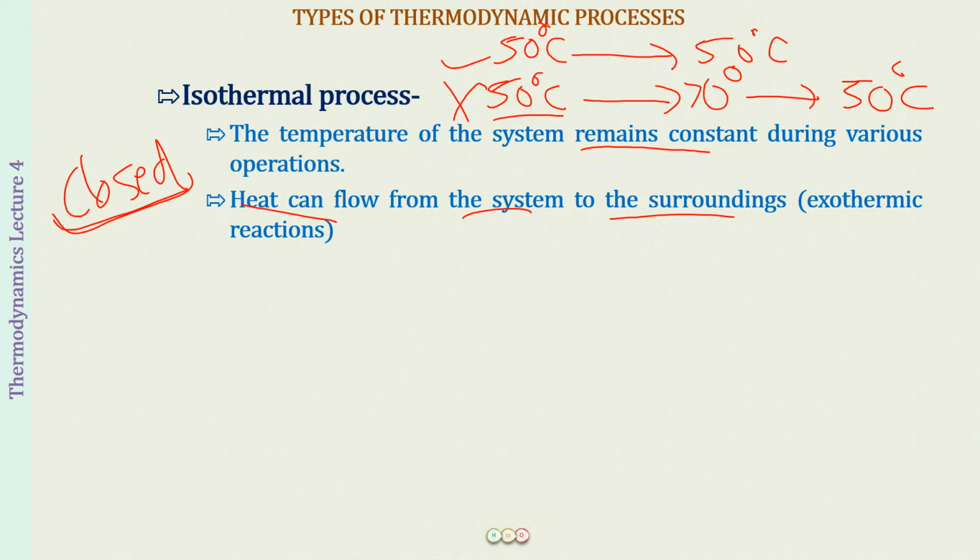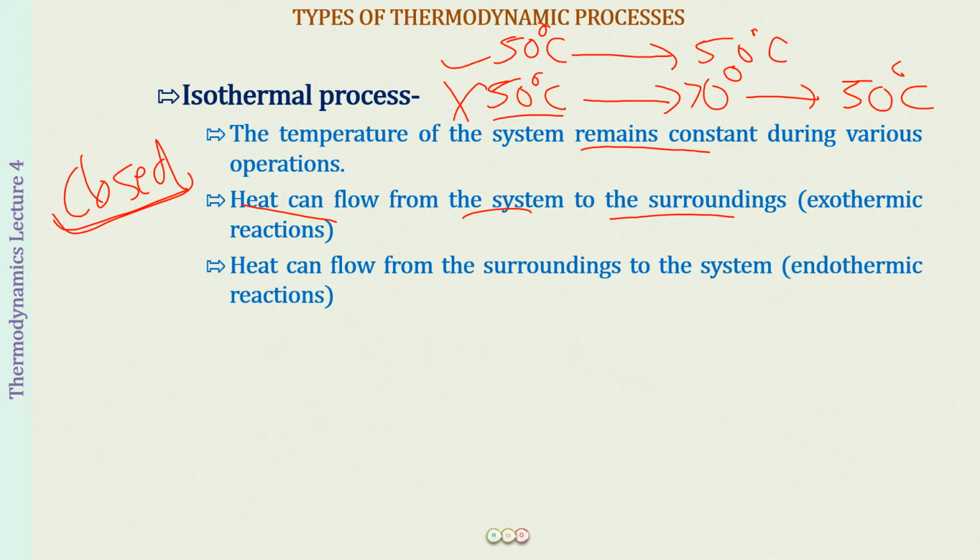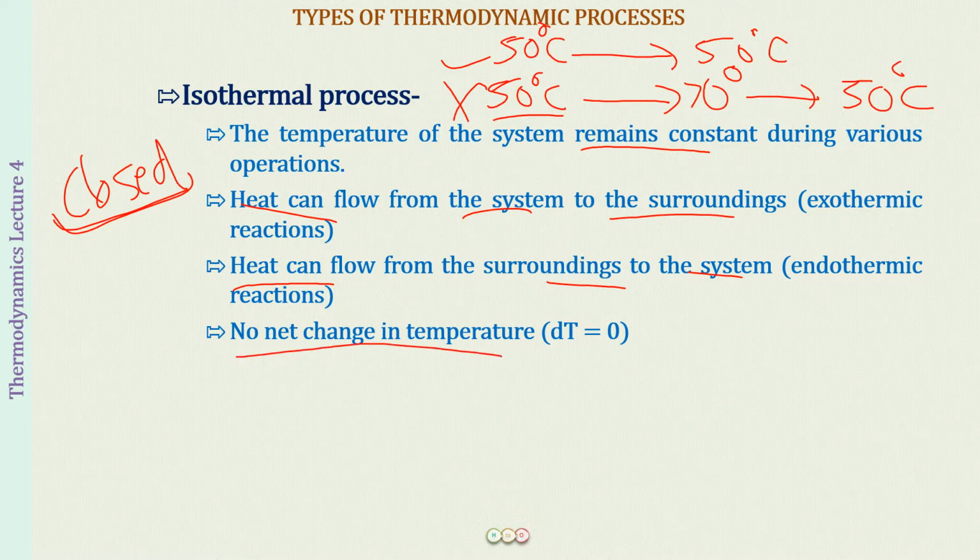And if it is going to be the converse, that we have an endothermic reaction and we want the system's temperature to be maintained, well, then the heat has to flow from the surroundings to the system, right? Again, what you will be requiring is a closed system, not an isolated system, because in a closed system we can have conducting boundaries. Okay. So here what you have to remember is, in an isothermal process, there should be no net change in temperature. dT is 0, or you can also say delta T is 0, right? There should not be a slight amount of change in temperature. Perfectly clear? Great.